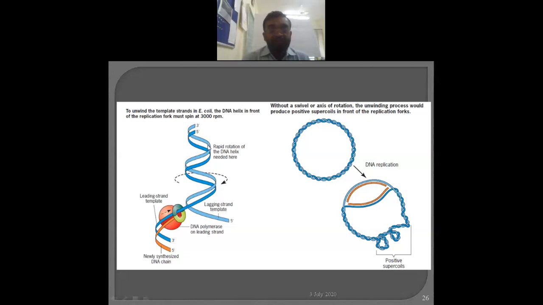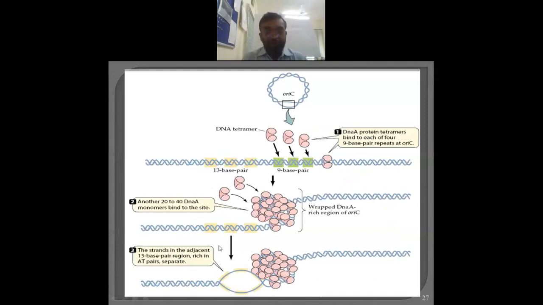Okay, and by that means, due to this DNA helicase the replication fork moves at 3000 rpm, and that might create a problem, and further complications like positive supercoils are formed. To relieve that, a topoisomerase, DNA gyrase, comes into the picture. It cuts, relieves the stress, and once again seals. This cutting and sealing is done by DNA gyrase. In that way DNA gyrase is working here, helicase is working here, and just below that a replication fork is developed, and this is nothing but the elongation.